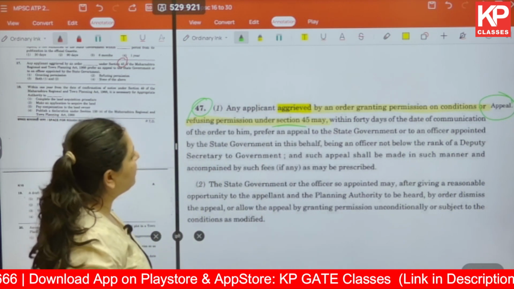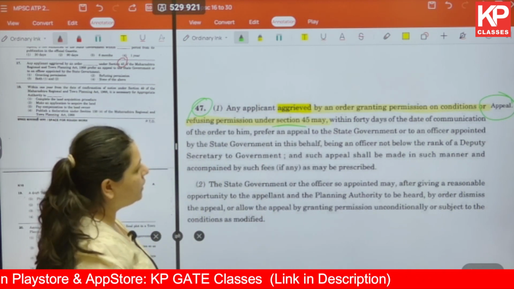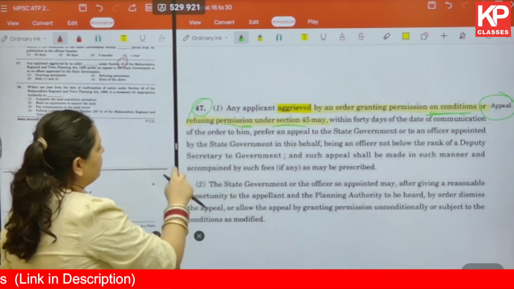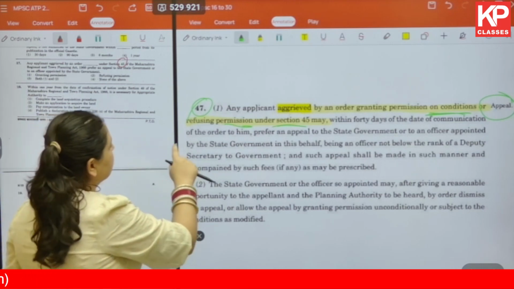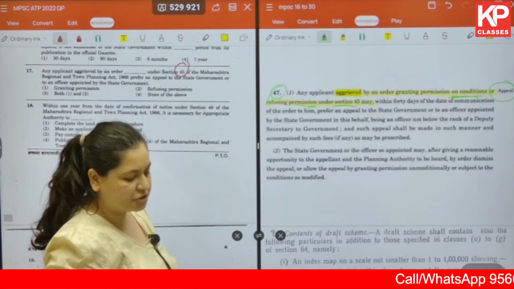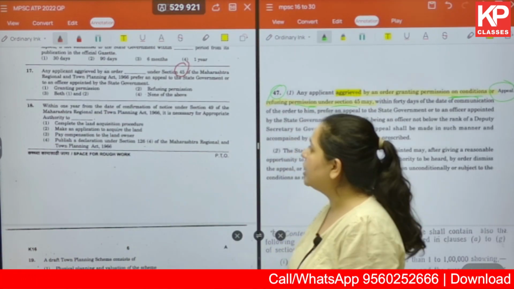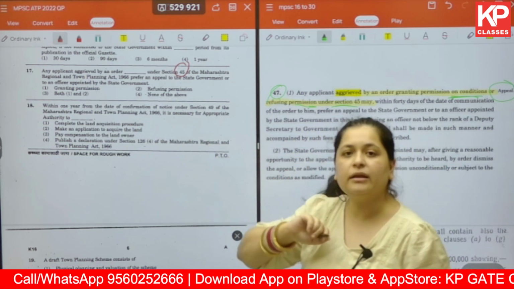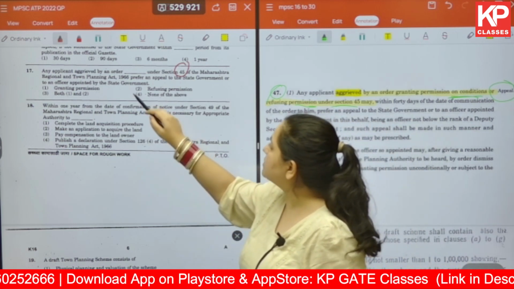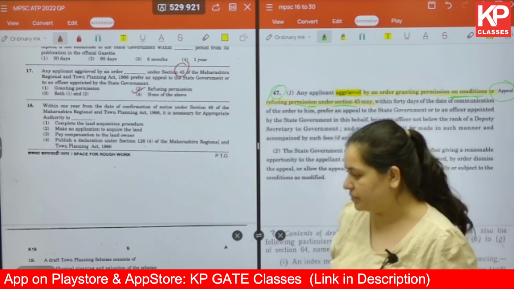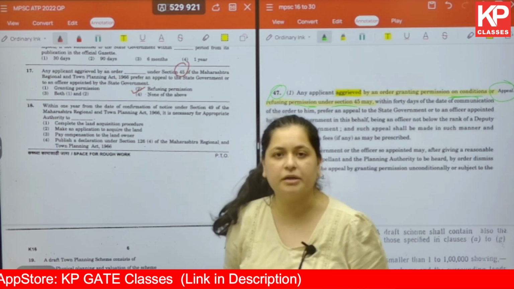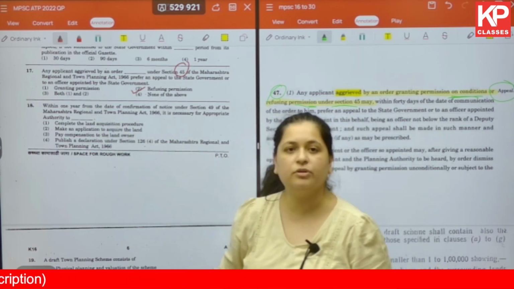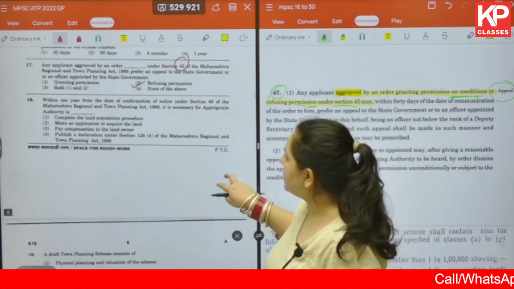Any applicant aggrieved by an order granting permission on conditions or refusing permission. So it is not granting permission that we are talking about. It is granting permission on condition or refusing it. So from these options, granting permission, refusing permission, both 1 and 2, and none of the above, for us, the answer is going to be refusing permission. Had it been granting permission on condition, then we would have gone ahead with option number 3, which says both 1 and 2.